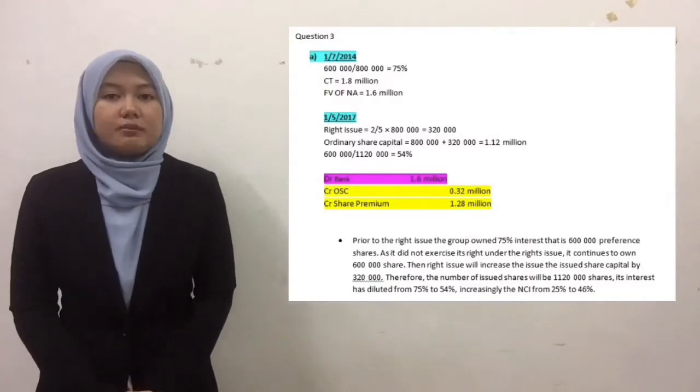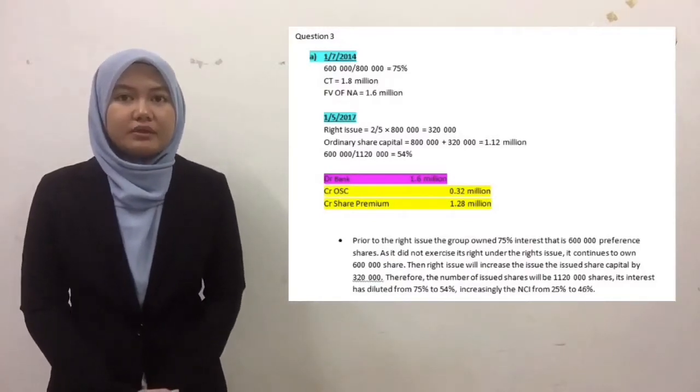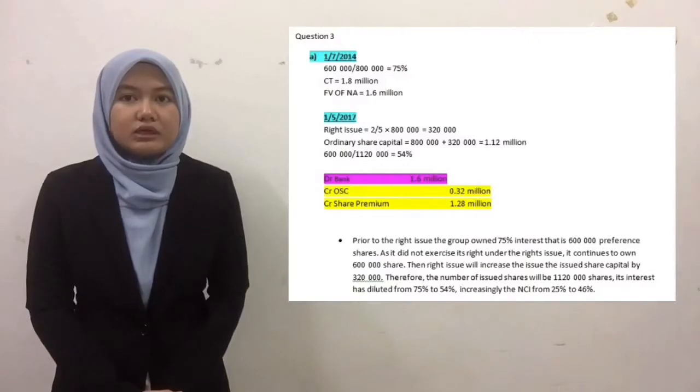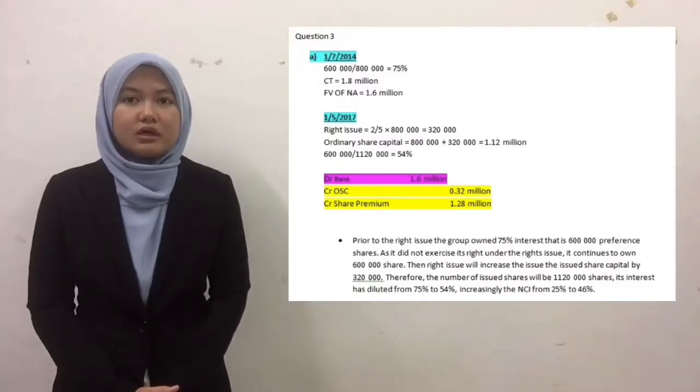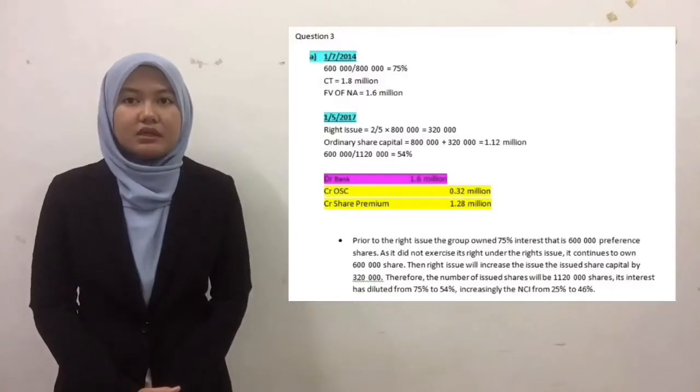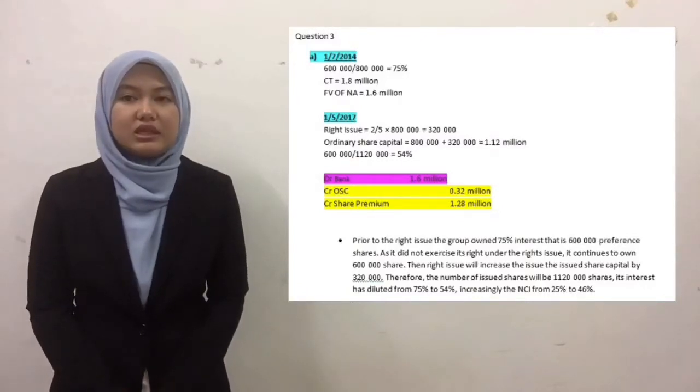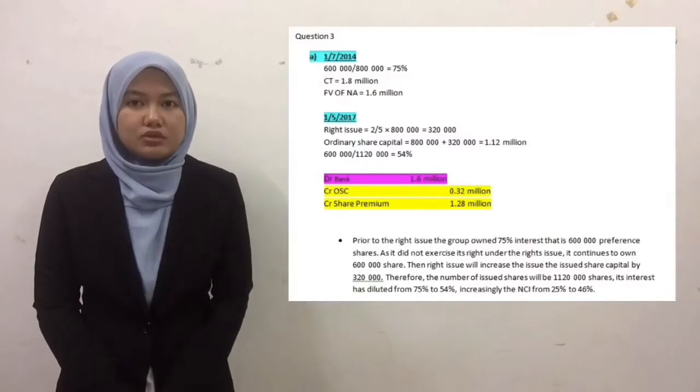On 1st May 2017, Berry made a rights issue of 330,000 shares, which should be added to the ordinary share capital of 800,000, and the new amount of ordinary share capital is 1.12 million.